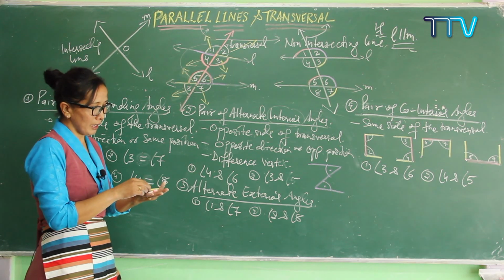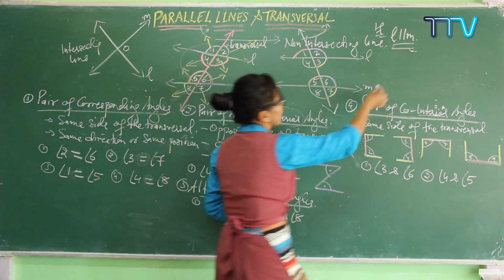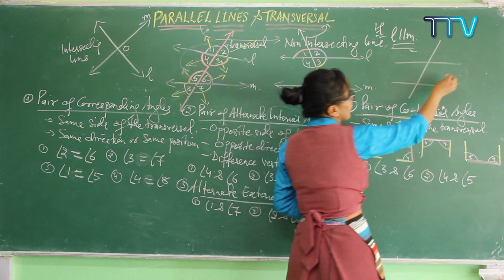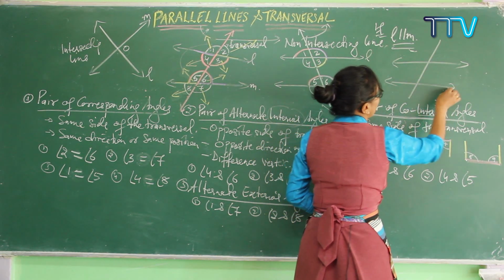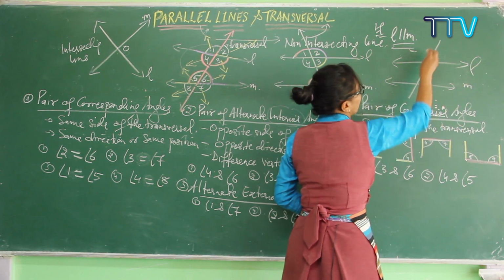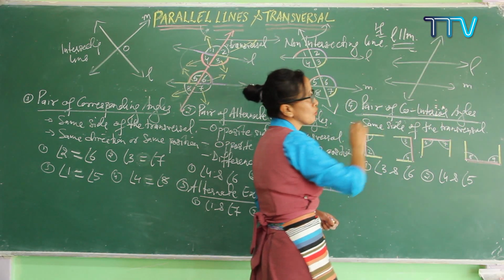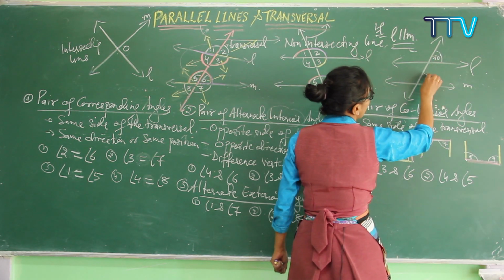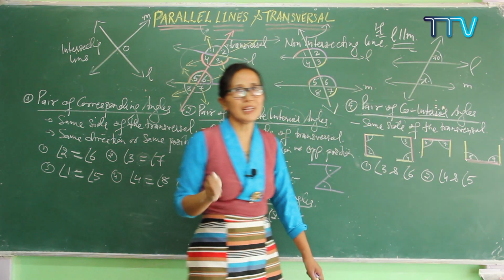And if you are getting a question in this way, sometimes you will be getting very simple questions. See here, I'll set it here, line L is parallel to line M. What kind of questions you are getting? I'll just give here 70 degree. So find angle X. How do you find angle X?